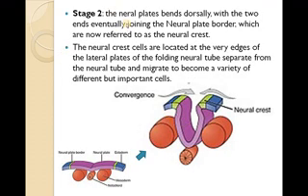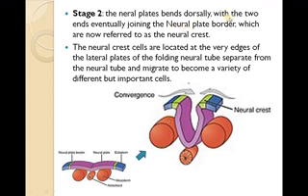In the second stage, the neural plate bends dorsally. It bends. You can see the arrow marks here. It is a movement or pushing towards one area, so the neural plate areas come closer to each other.